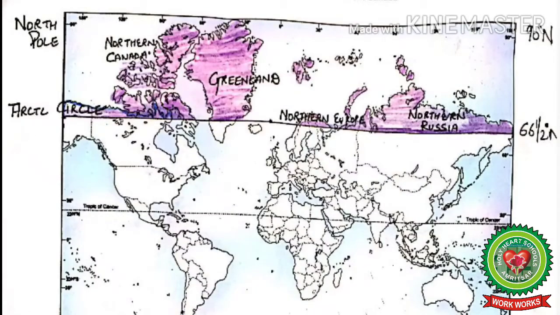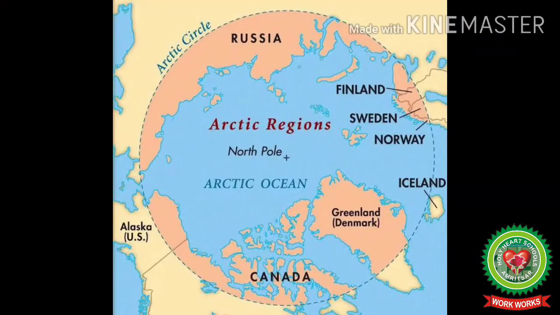Students, the Arctic region is located between 66.5 degrees north, that is the Arctic Circle, and 90 degrees north, that is the North Pole. It includes the Arctic Ocean and countries like Russia, Alaska, Canada, Greenland, Iceland, Norway, Sweden and Finland.